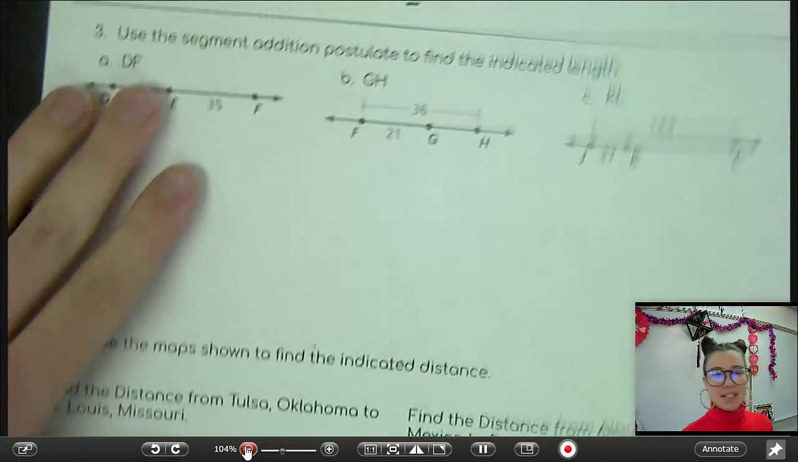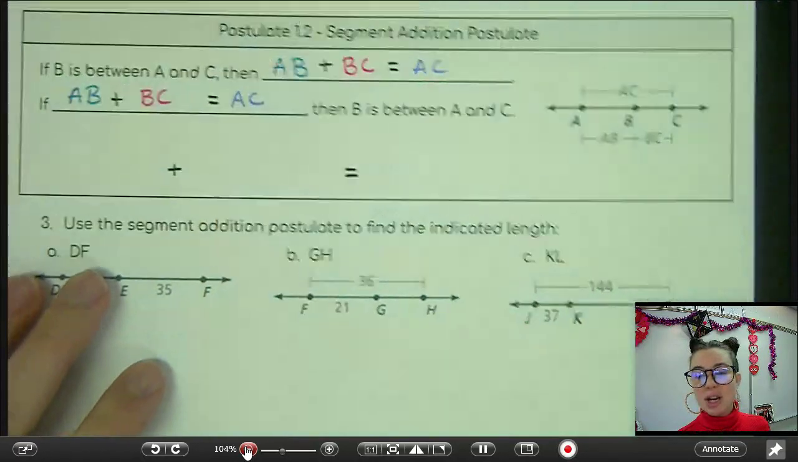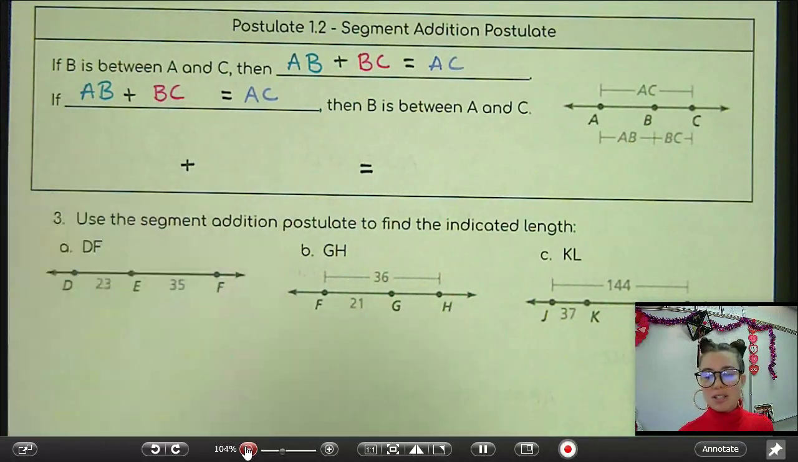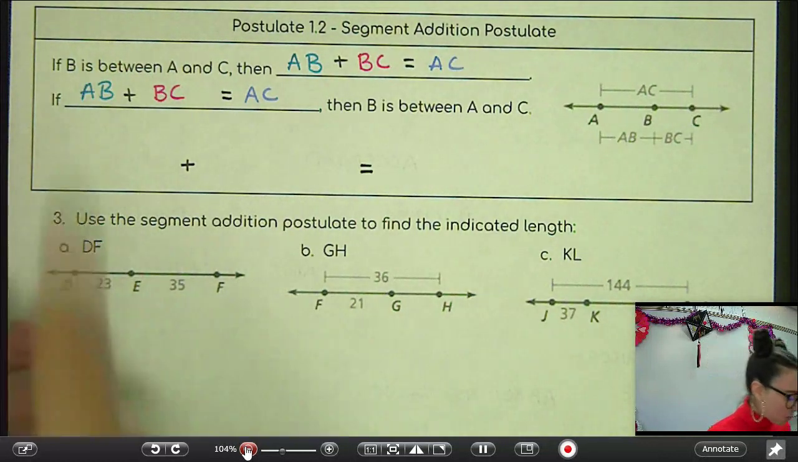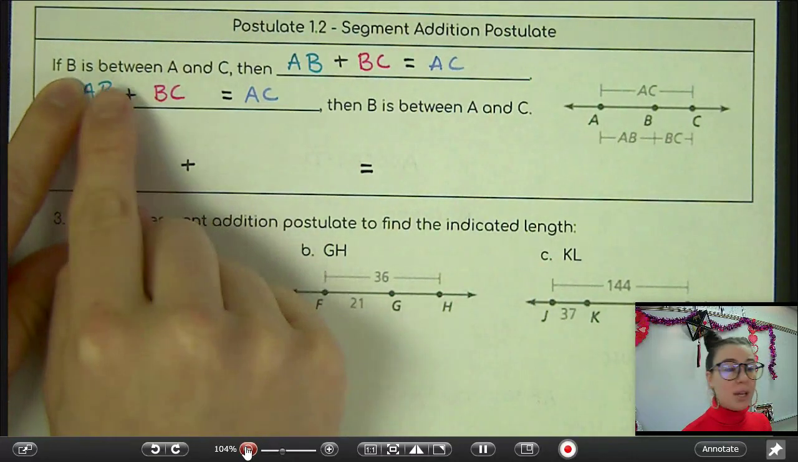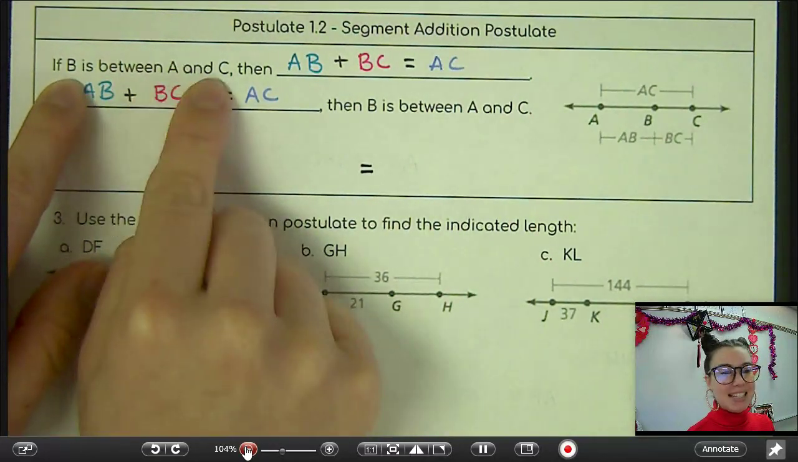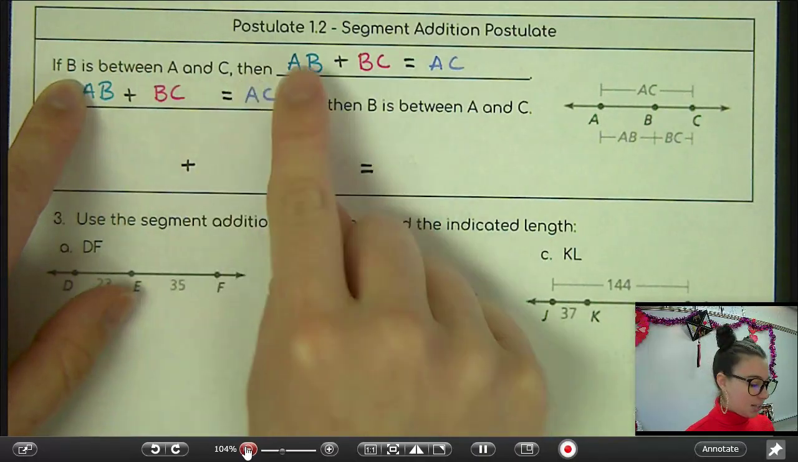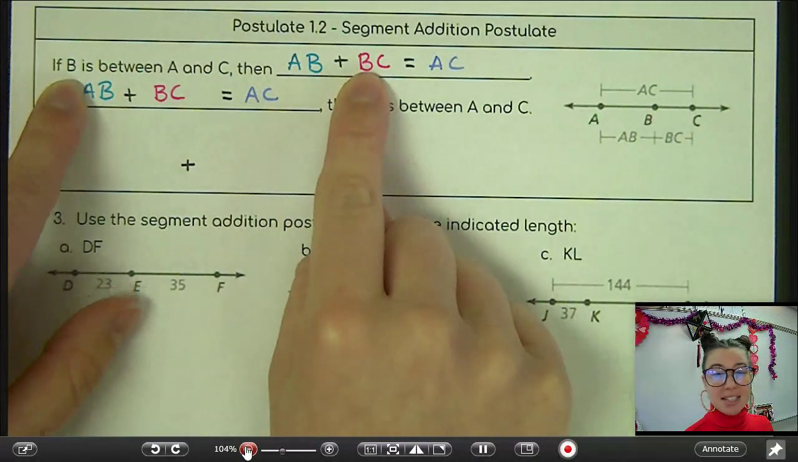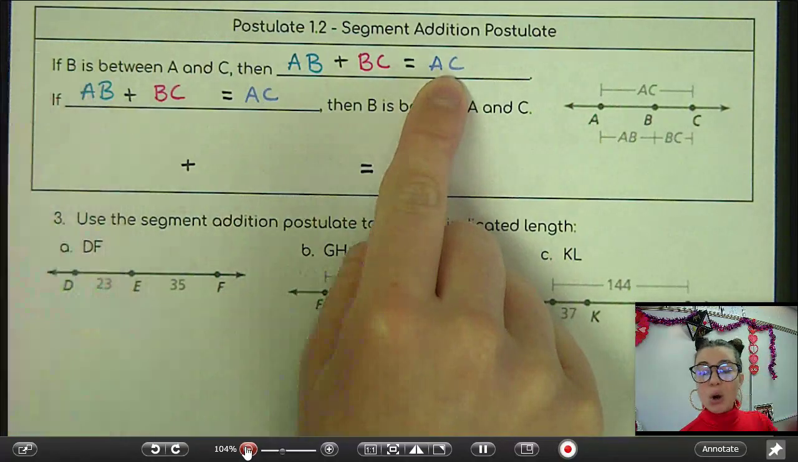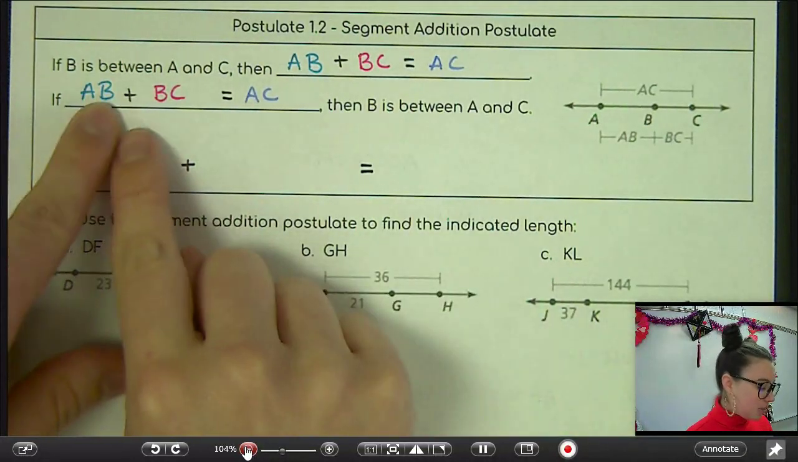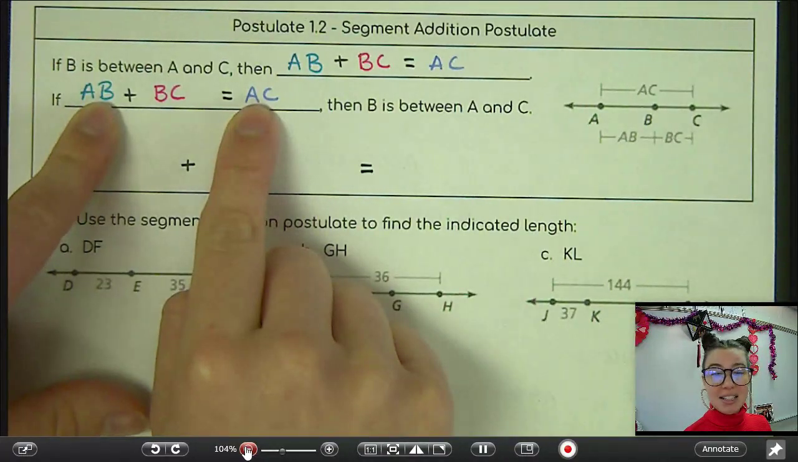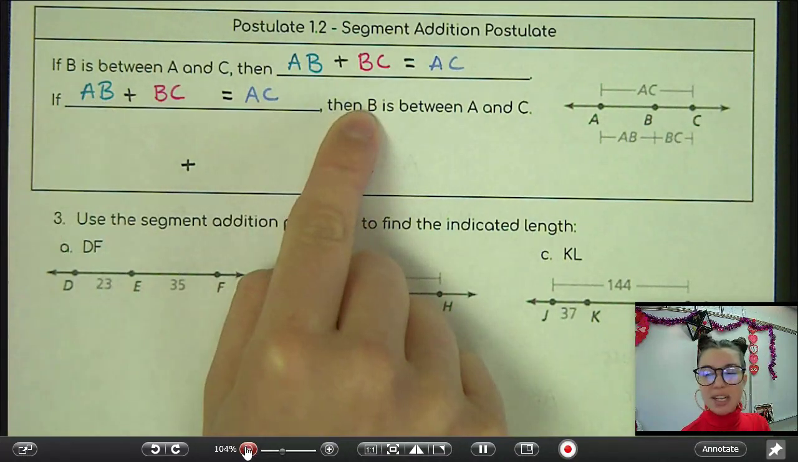The next topic we're covering today is something called the segment addition postulate. Now this thing has kind of a fancy title, right? Segment addition postulate, but it's really kind of like, I could have figured that one out. You didn't need to tell me about it. So here's what it says. It says if point B is between point A and C, then the distance from A to B plus the distance from B to C equals the whole thing. Or vice versa, that if AB plus BC equals AC, then B must be somewhere in between A and C.